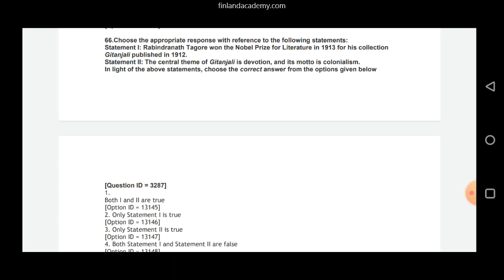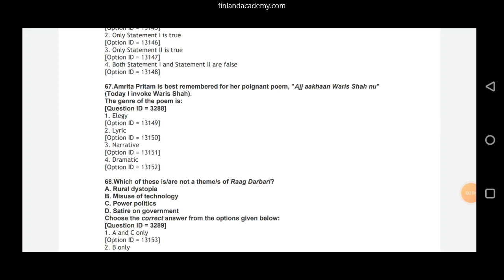Only statement 2 is true. No, 2 is false for us. Both statement 1 and statement 2 are false. No, statement 1 is true. So option number 2, that is only statement 2 is true, is our correct answer here. Question number 67 now.